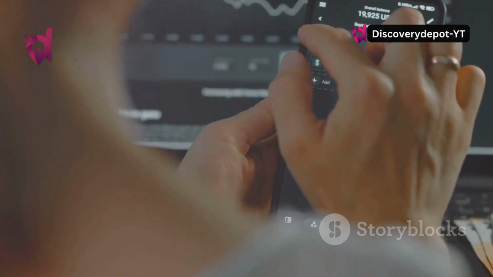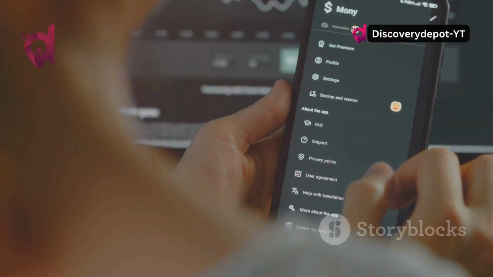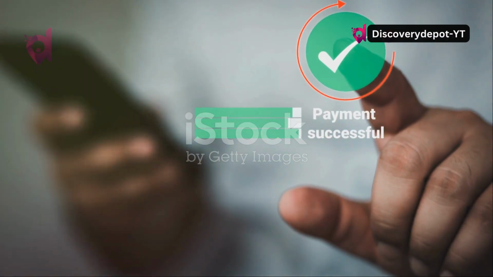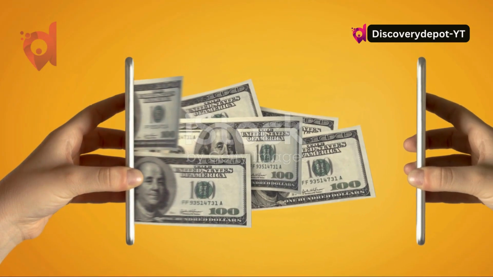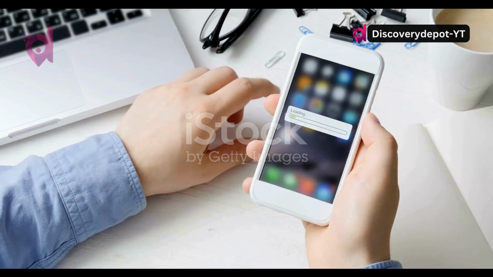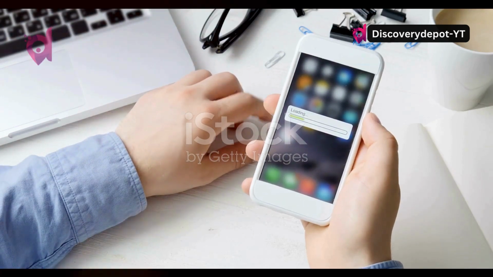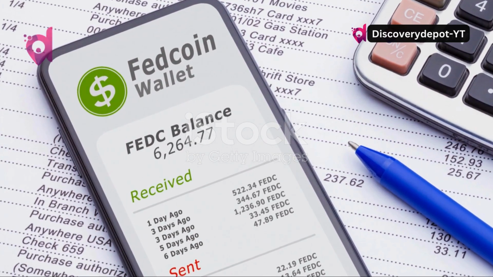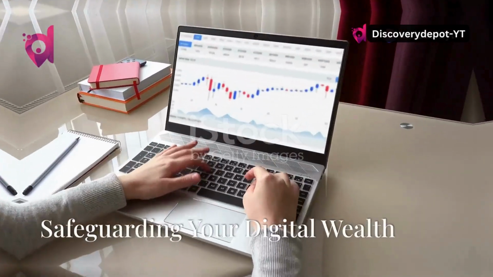Finally, review the transaction details, including the recipient's address and the amount. Once you're satisfied, confirm the transaction. Your digital currency will be sent to the recipient's wallet. Transactions usually take a few minutes to process, depending on network traffic. You can track the status of your transaction within your wallet app.